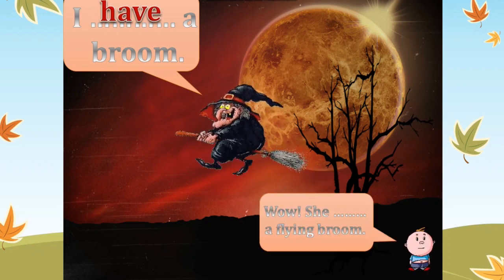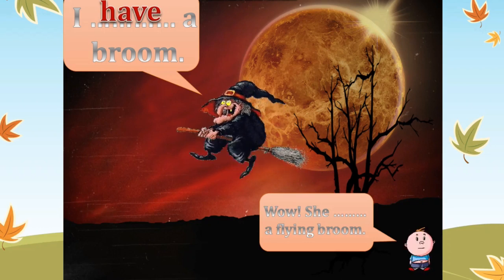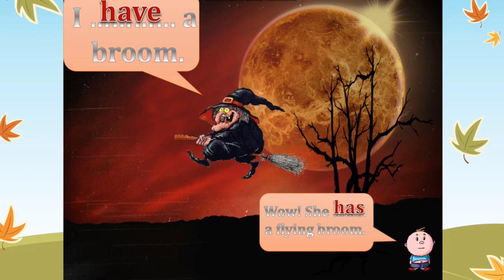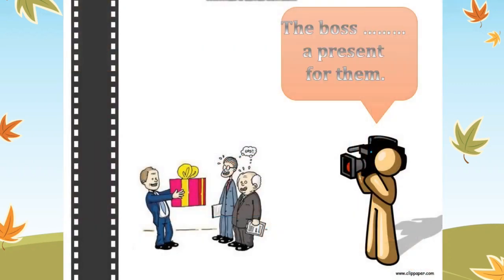Wow. She blank a flying broom. Yes, she have or has? She has. Excellent. Yes, she has a flying broom. The boss blank a present for them. The boss is a man. Okay, so I'm talking about a man. So this man takes he or she or it or I or you, we, they? Yes, he. The boss, I can omit the boss and put he. He blank a present for them. So the boss has or have? Yes, has.